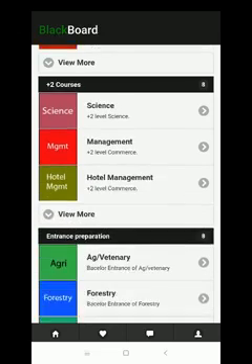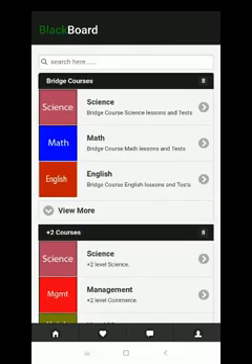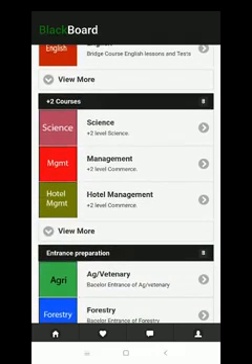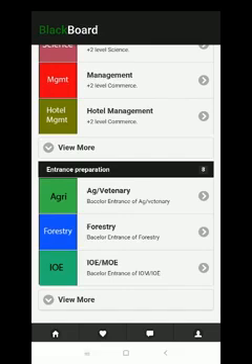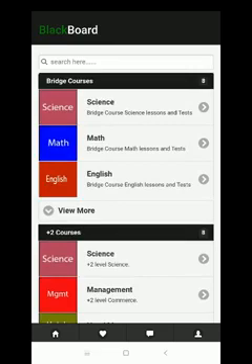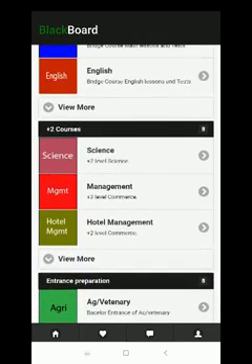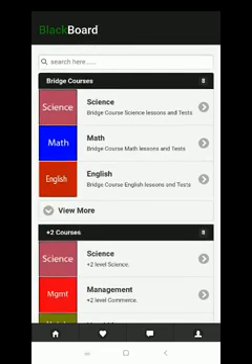We have various faculties: the bridge course in the first section, +2 courses in the second, followed by entrance preparation for medical and paramedical courses. Here in the home page we have four sections: first home, second the best courses, third the quiz part, and finally the fourth one is the profile section. In the home section we have various faculties. Now let's go into the bridge courses by choosing science.